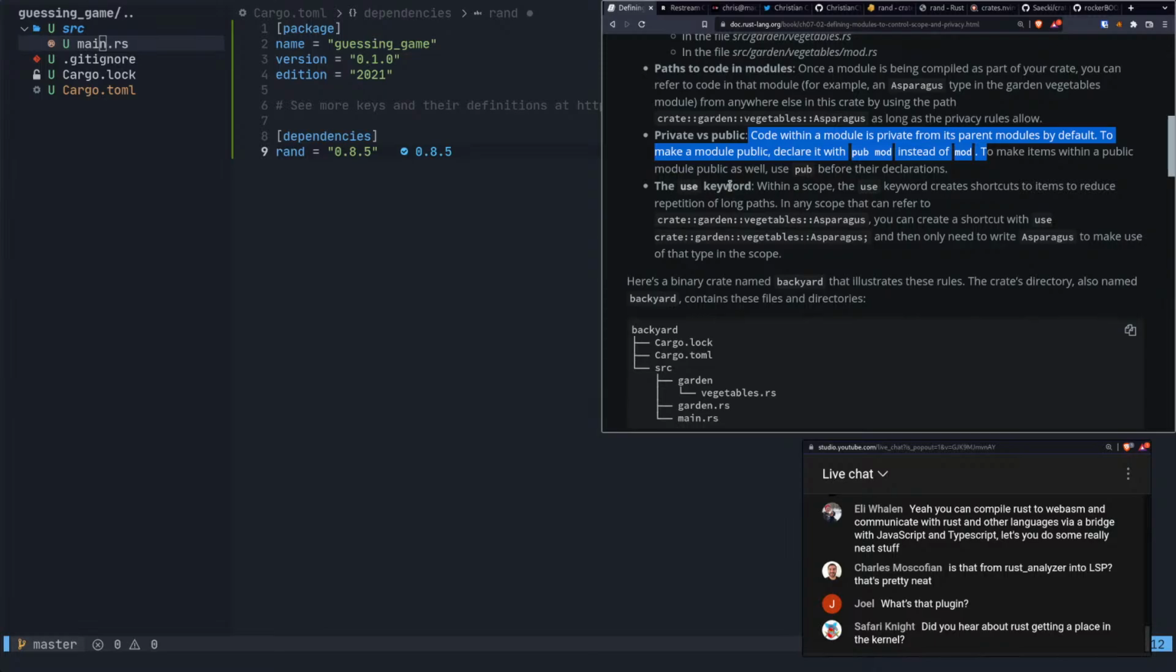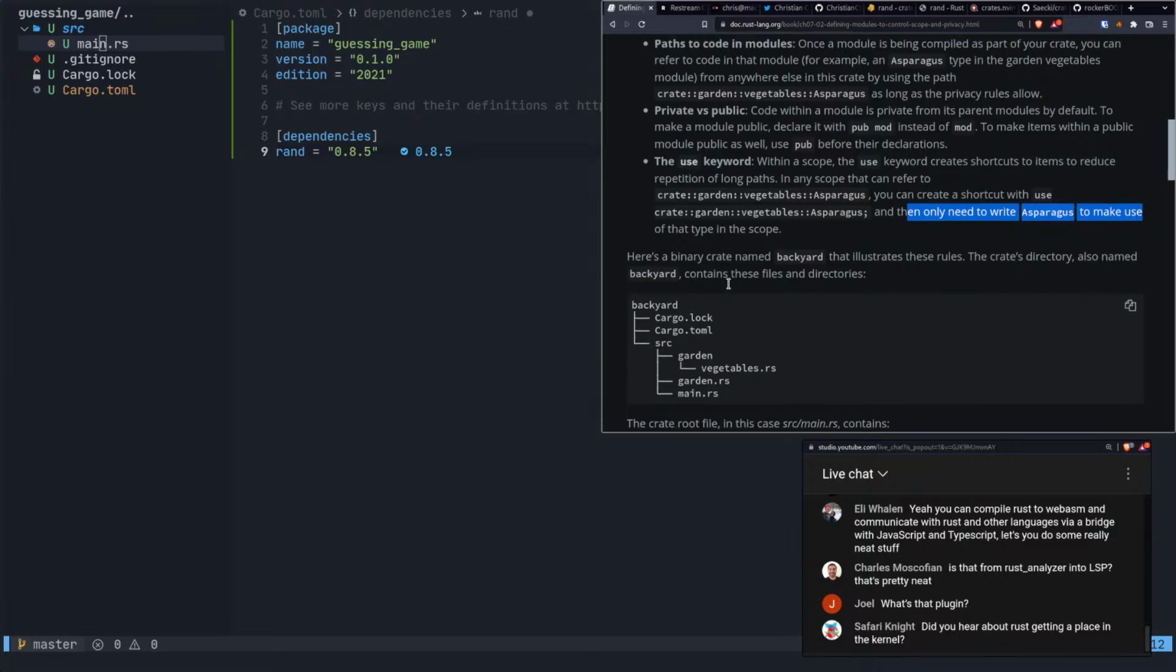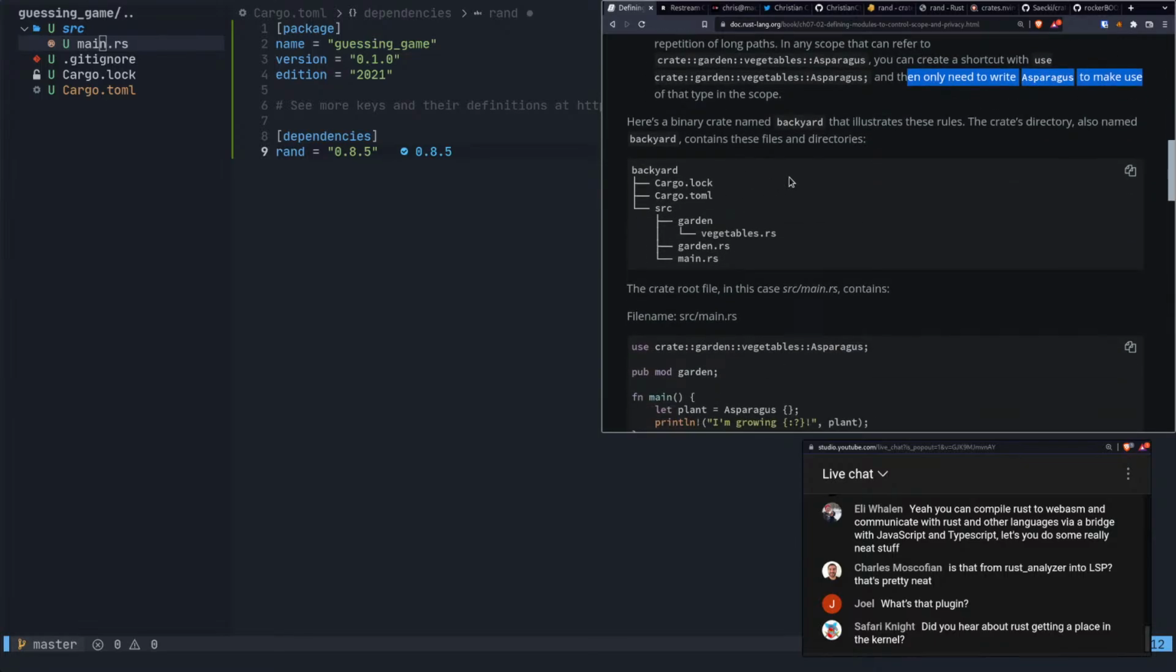The use keyword. Within a scope, the use keyword creates shortcuts to items to reduce repetition of long paths. In any scope, you can refer to this thing. You can create a shortcut with use, and then you only need to write asparagus. Right, okay. That's simple. Here's a binary crate named backyard that illustrates these rules.